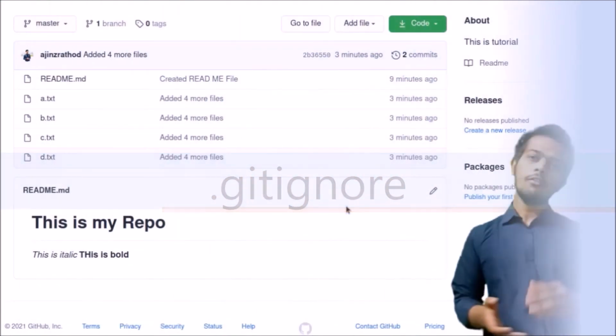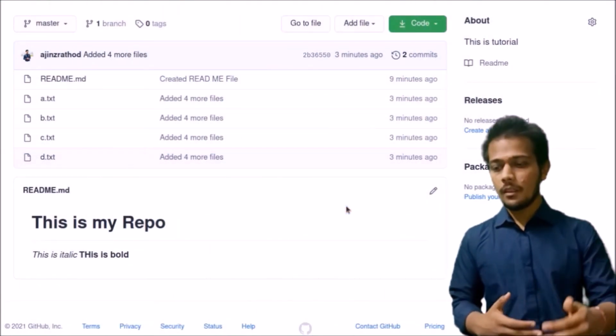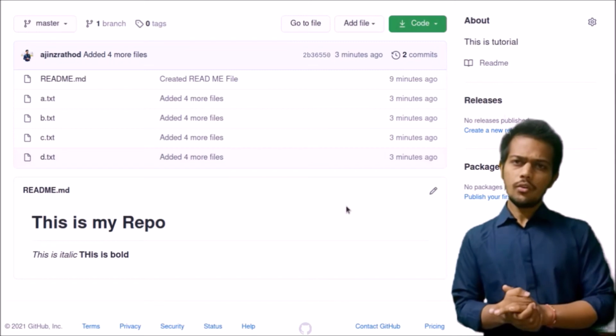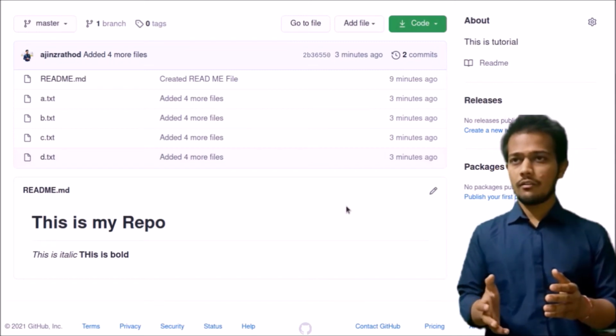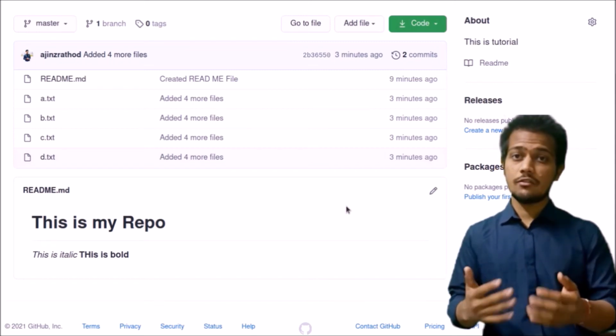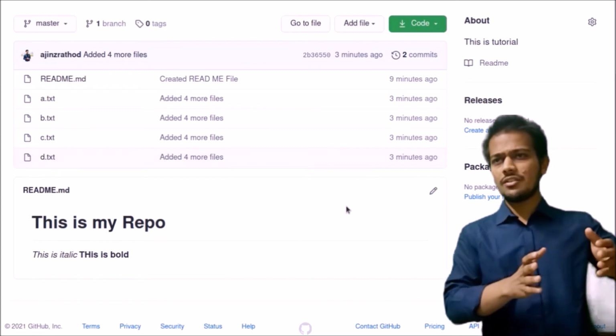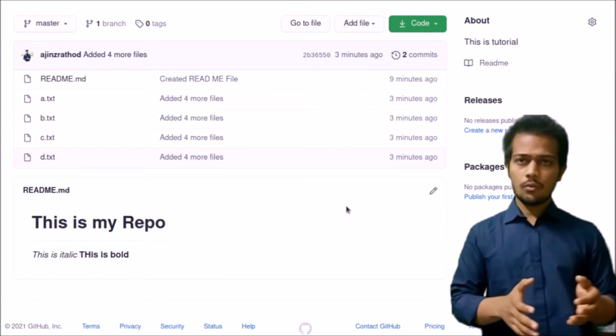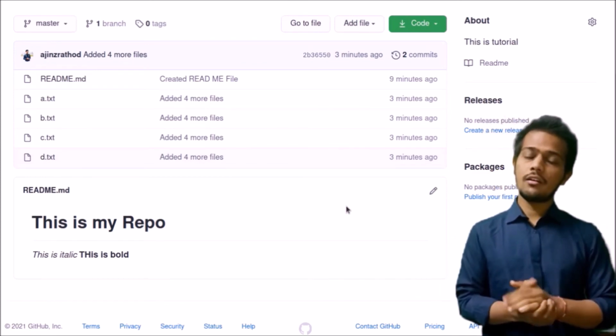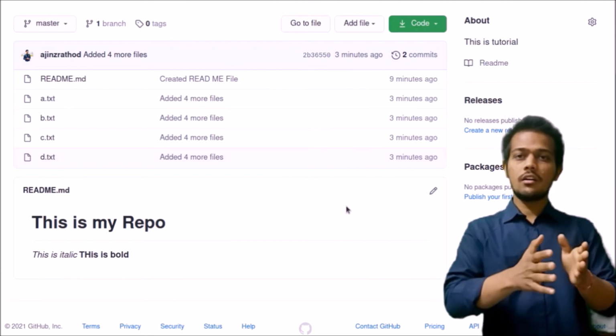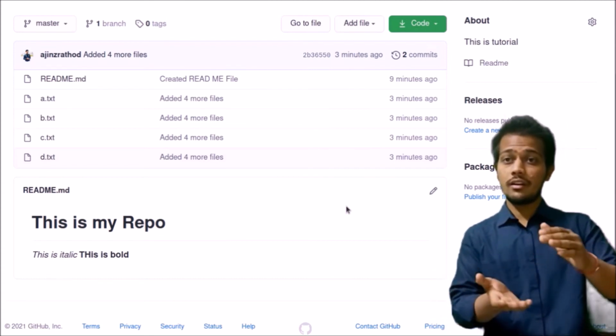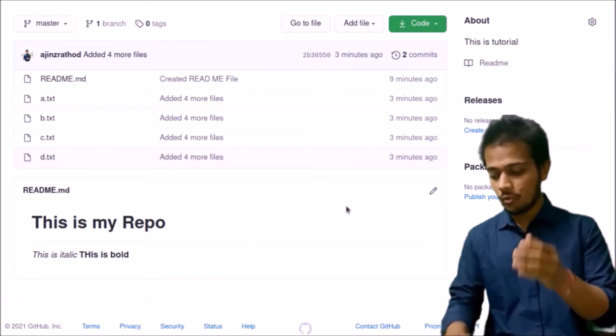Okay, we have learned how to push the code into the repository. Now there are certain times when we have private files in our system and we don't want to push them into the repository. So we can create a .gitignore file, which will ignore the files that you have written in it. Now let's see how to do that.